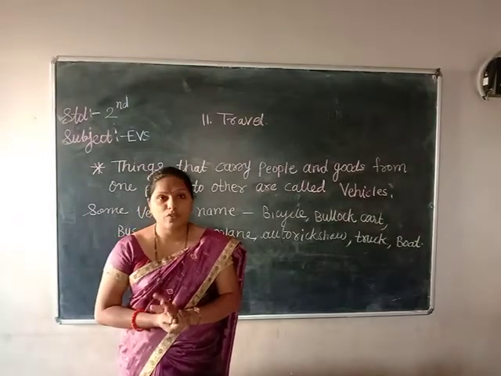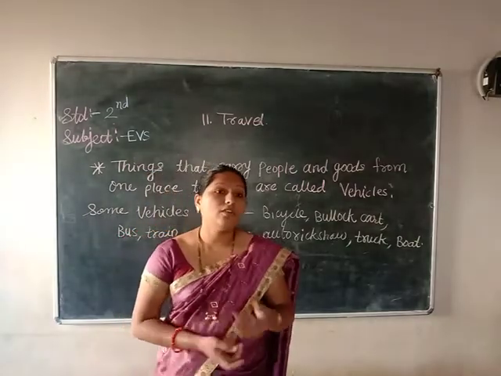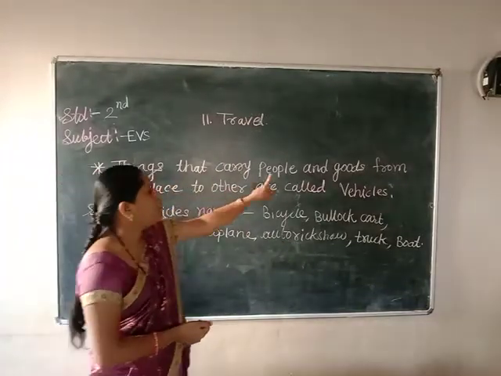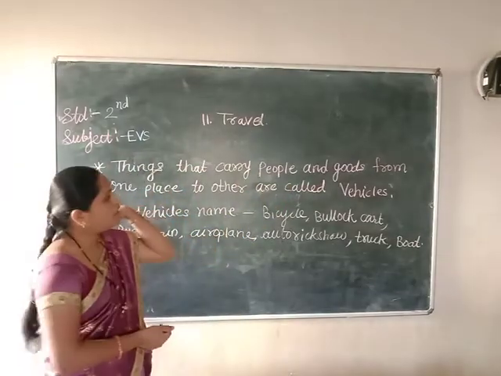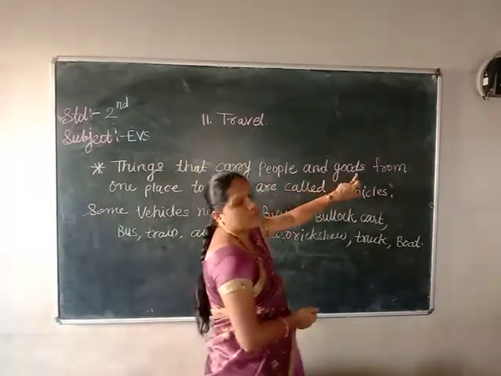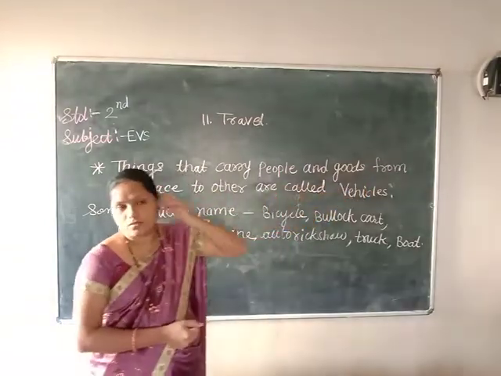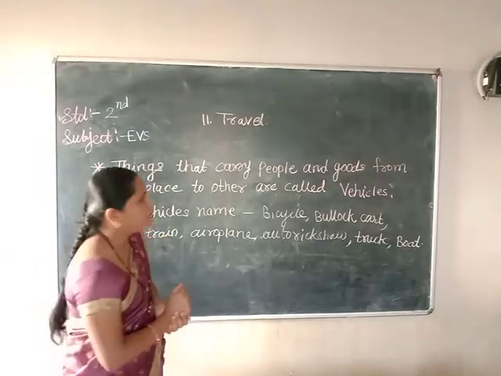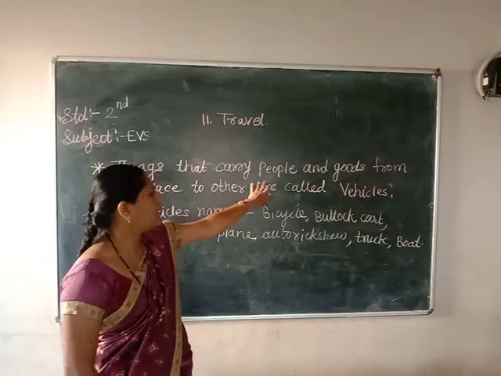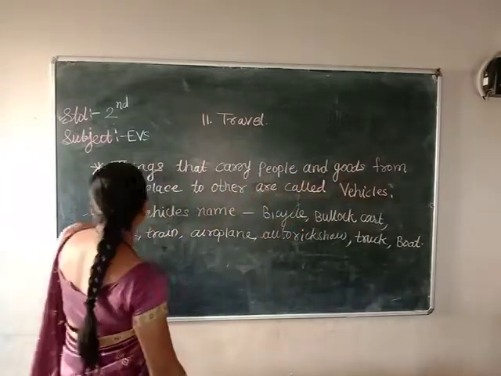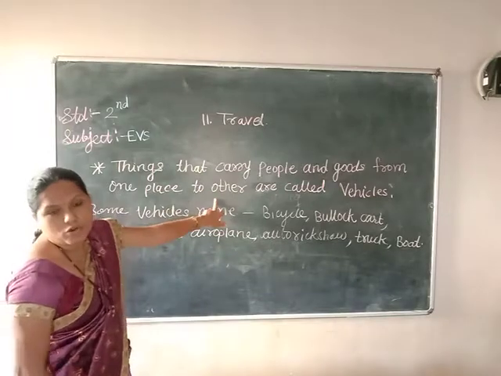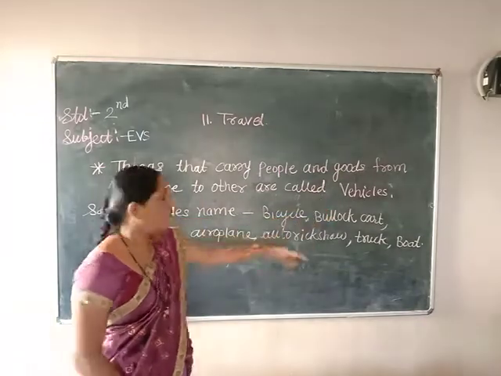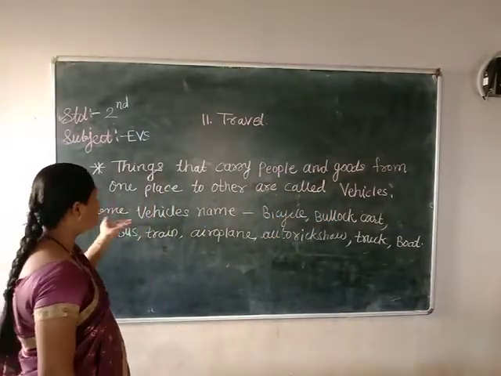There are so many types of vehicles available. So here, what are vehicles? First point is, what are vehicles? Things that carry people and goods. Goods means luggage, like sugar and whatever may be there. People and goods are shifted from one place to another place. That's called a vehicle. Okay, so some names of vehicles are there, the different types of vehicles.